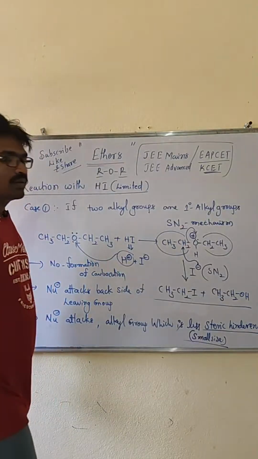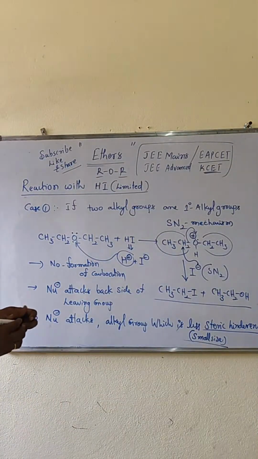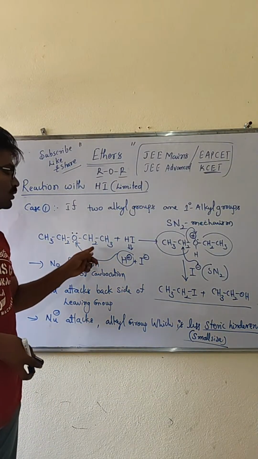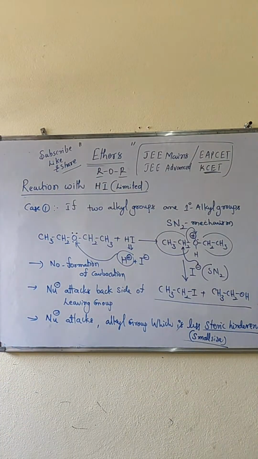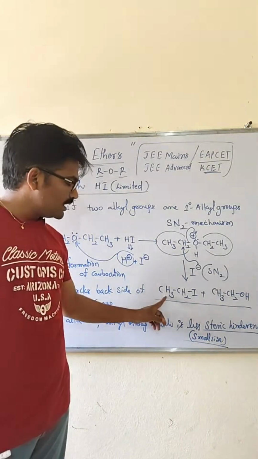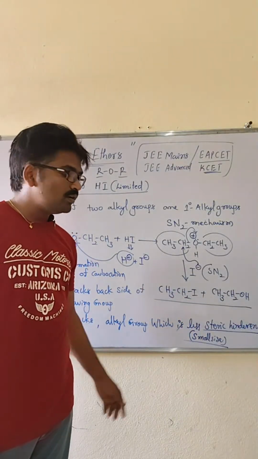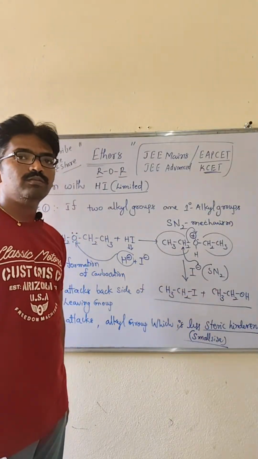Clear? So when both alkyl groups are primary alkyl groups, the SN2 reaction takes place, so one is primary alkyl halide and alcohol will be formed.